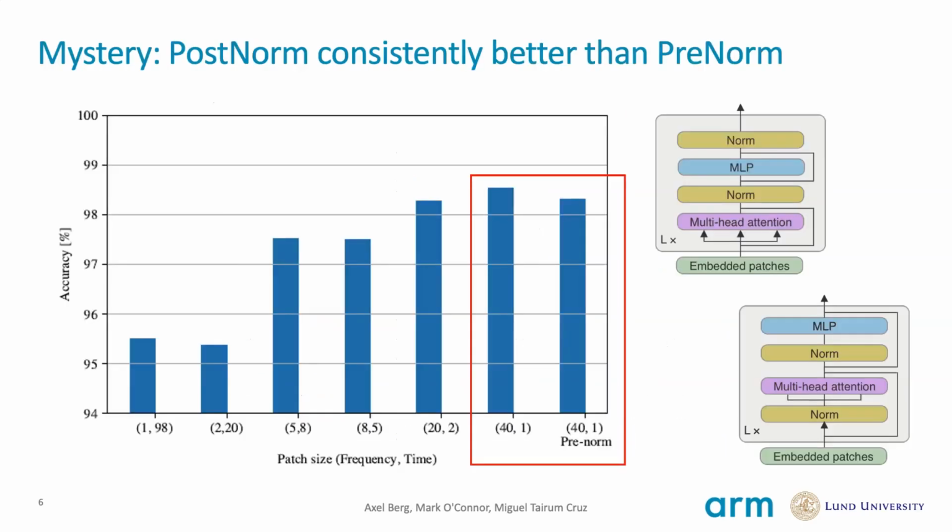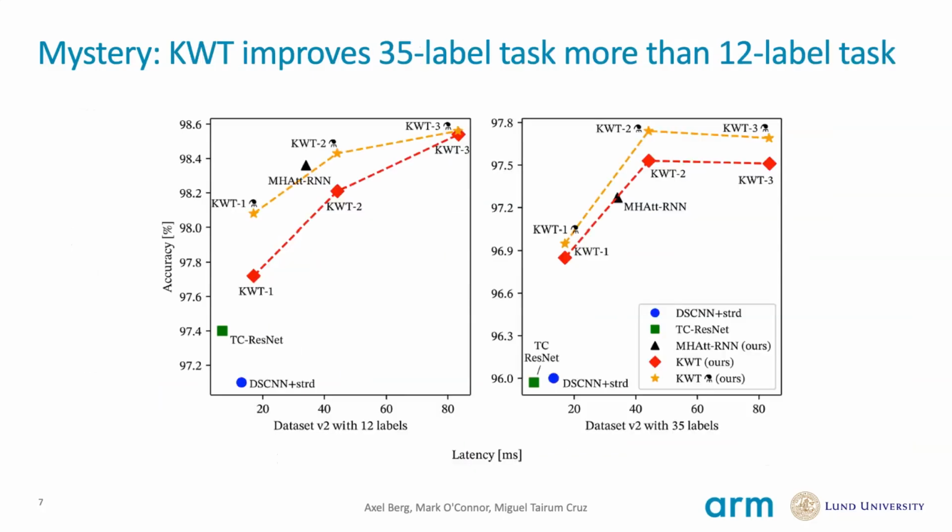There are a few mysteries in our results that I'd like to share. Firstly, we discovered that, in this case, post-normalization consistently performs better than pre-normalization. And we were very surprised by this. All of the literature suggests pre-norm should work better than post-norm, and we expected to find that too. This effect was small, but was too persistent to ignore, and is perhaps worth some further study. We were also surprised to find the keyword transformer to be latency competitive. We didn't design it with latency in mind and performed no architectural sweeps to optimize these figures. So we believe there's actually a lot of headroom here for further improvements.